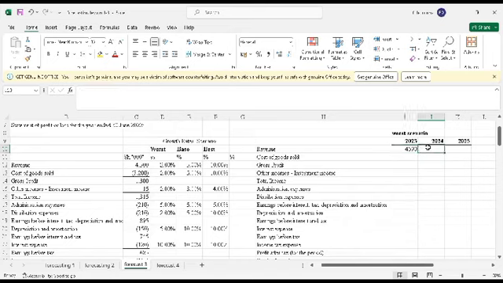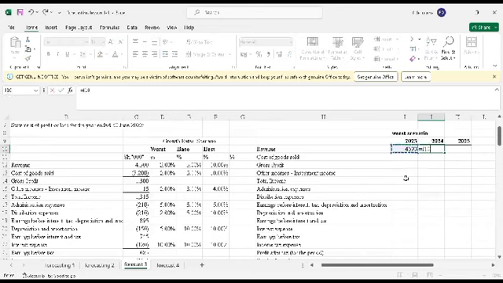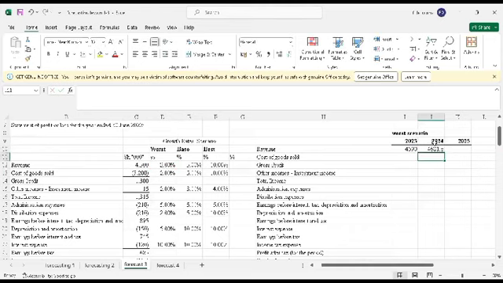I'll go to the second year and take 2023, then multiply by 1 plus the same growth rate of 2%. It's constant, so I'll lock it also. Say enter. Then for the third year I'll just drag, because the formula is already copied. So I'll drag and it gives me these values. Then I'll go to cost of goods sold.